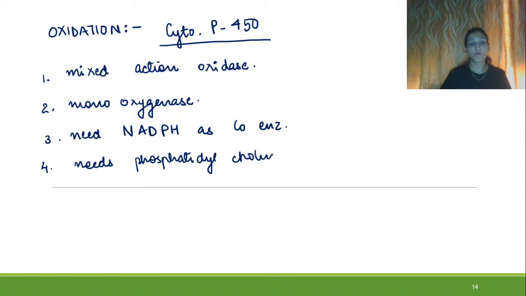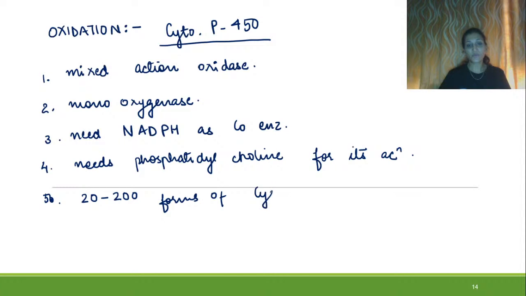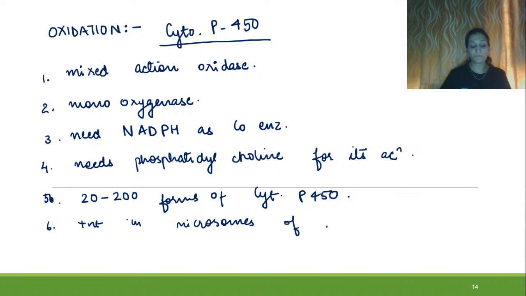Then there are so many forms of cytochrome P450, around 20 to 200 forms are present. Then it is present in microsomes of the liver in high concentration.